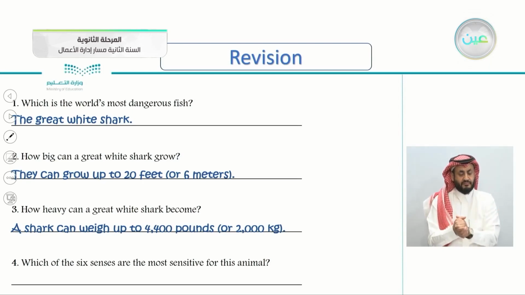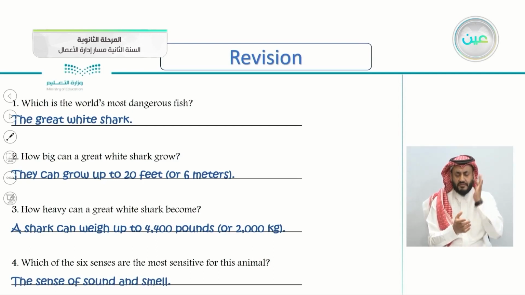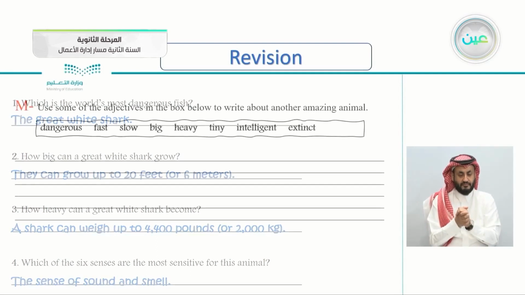This is really heavy. Which of the six senses are the most sensitive for this animal? It is the sense of sound and smell.